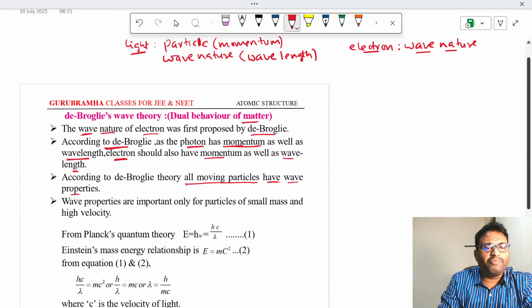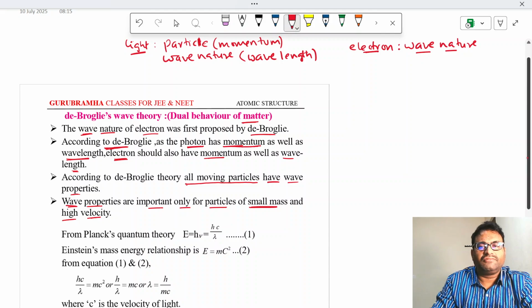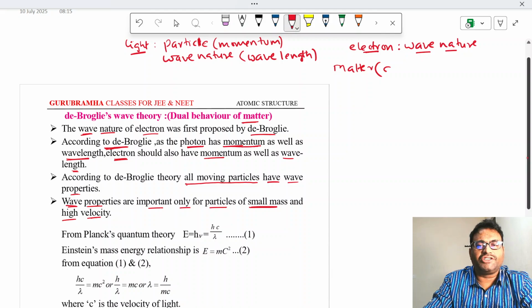And these wave properties are important or significant only for particles of small mass and high velocity. Okay. So he says that moving matter has dual nature, that is particle nature as well as wave nature.